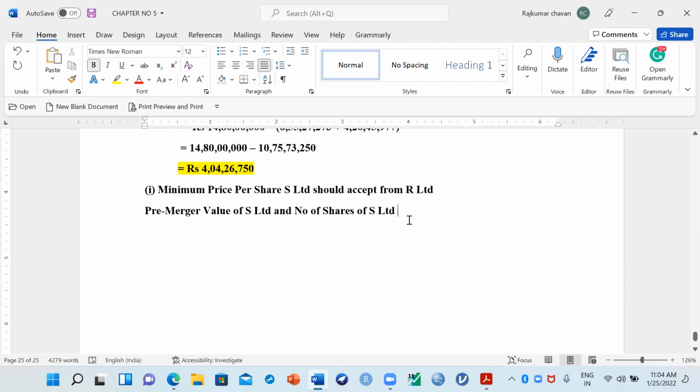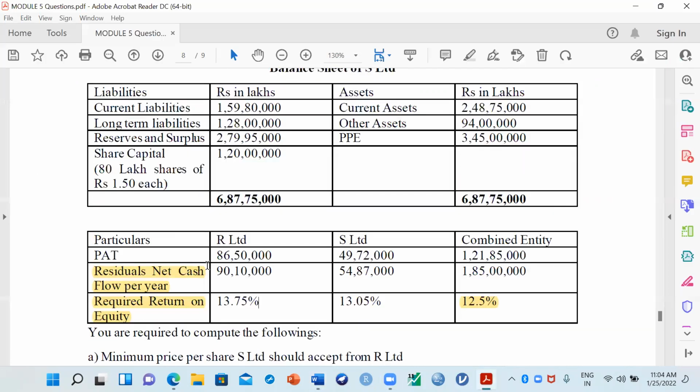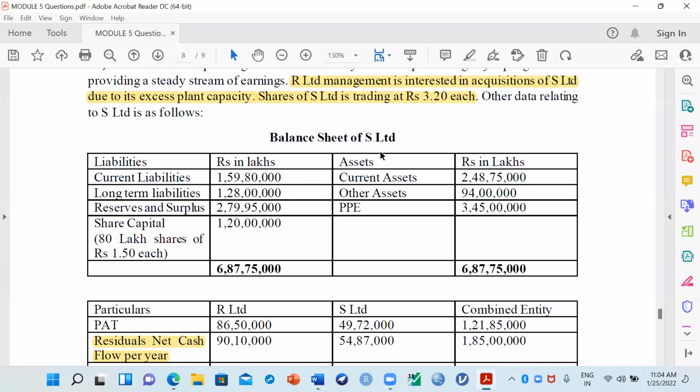So when you are taking the value of S Limited pre-merger, what is the value of S Limited here? It is 4 crores 20 lakh 45,977. I want to calculate the minimum price per share, divided by the number of shares of S Limited. So just go to the question and check the S Limited balance sheet.